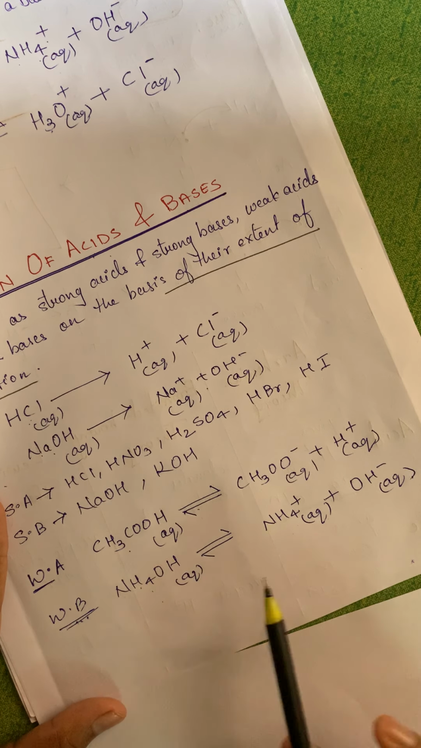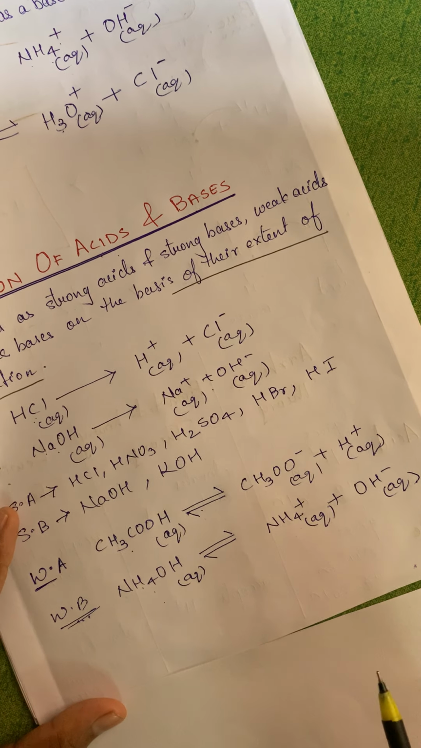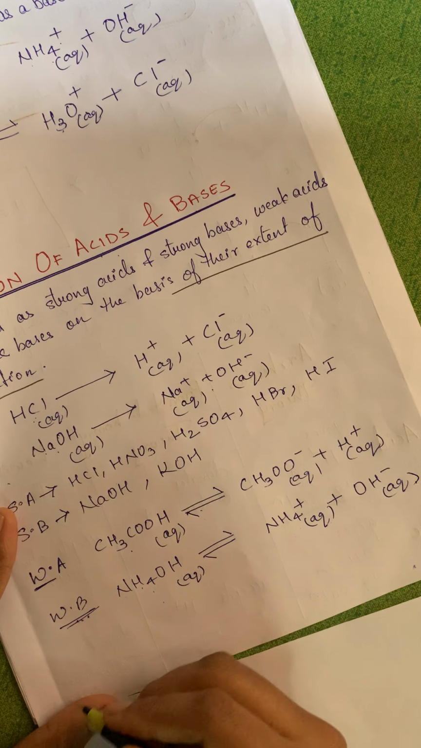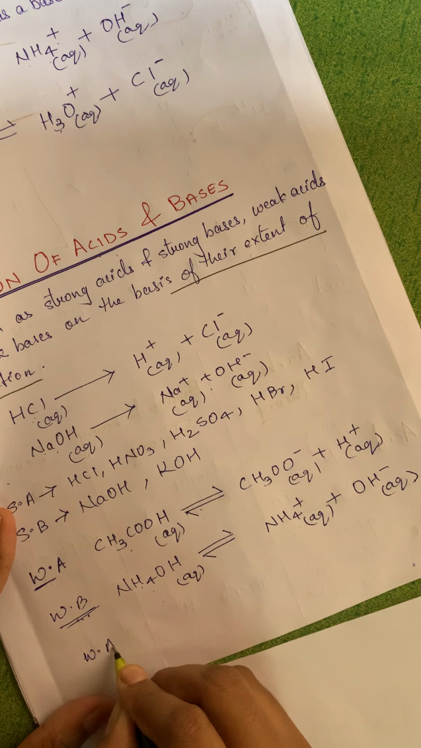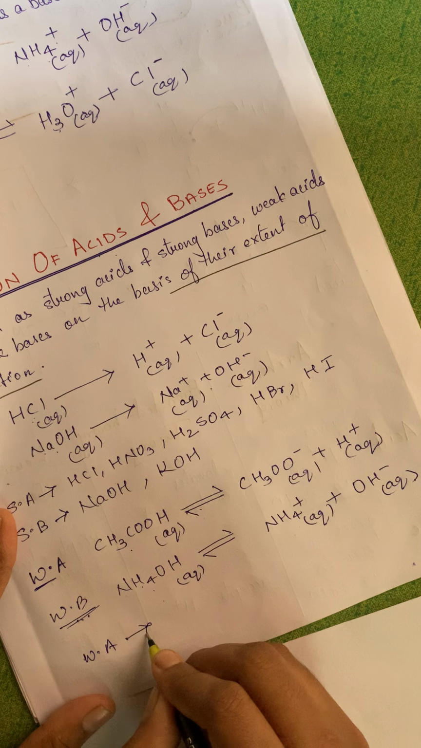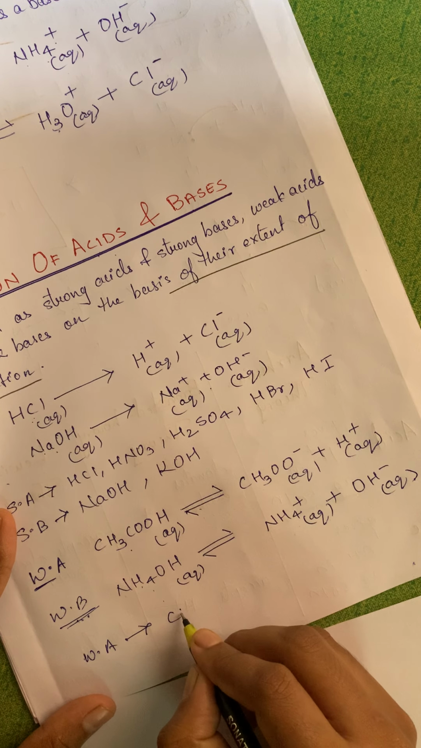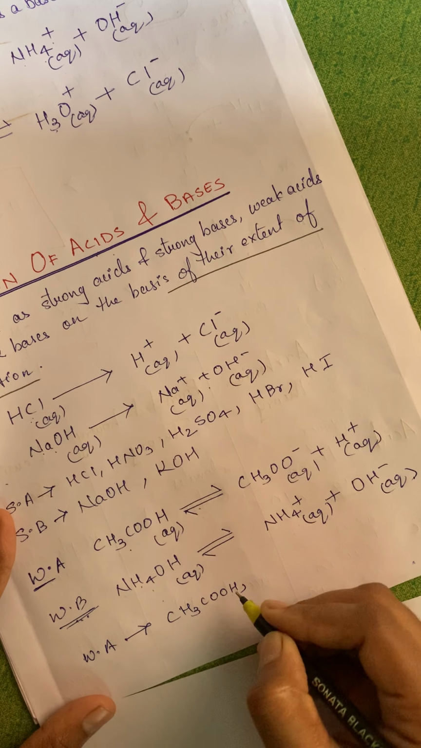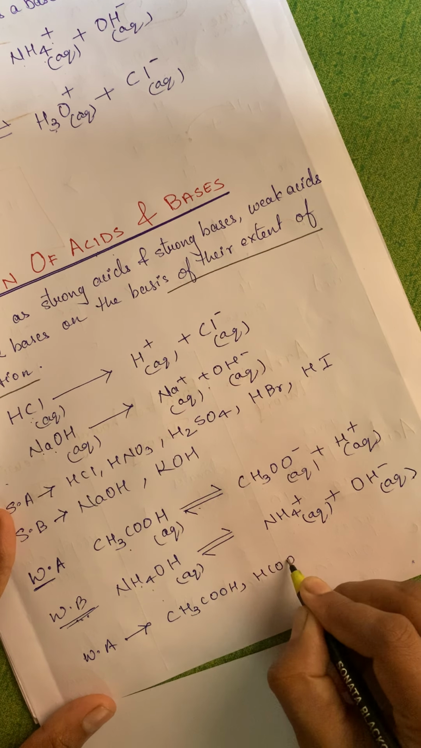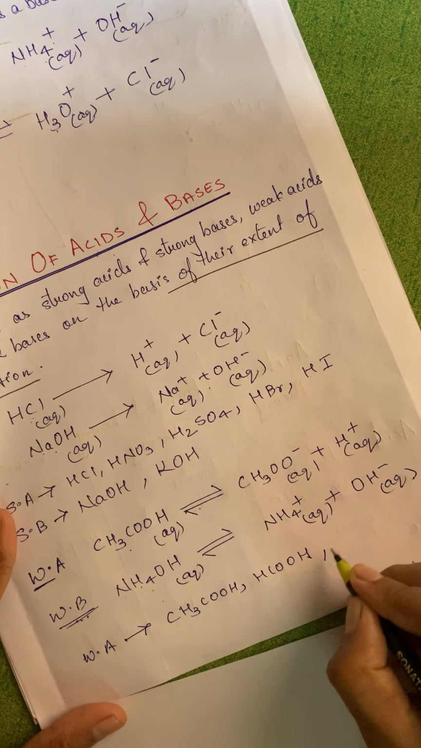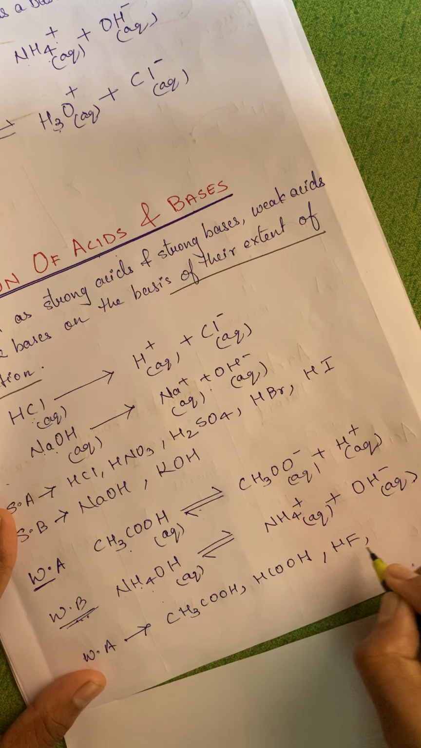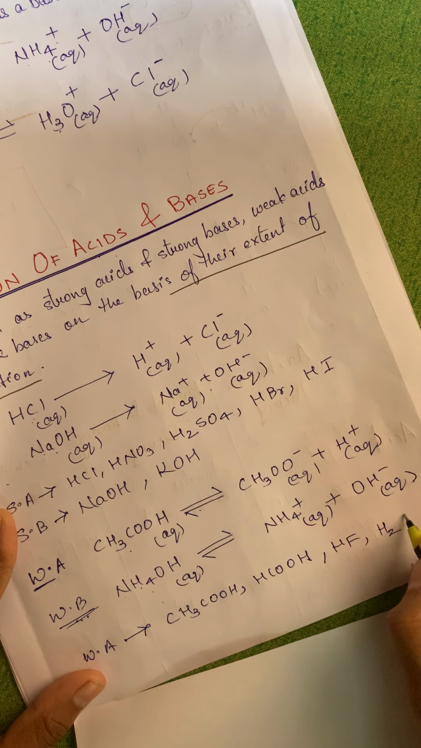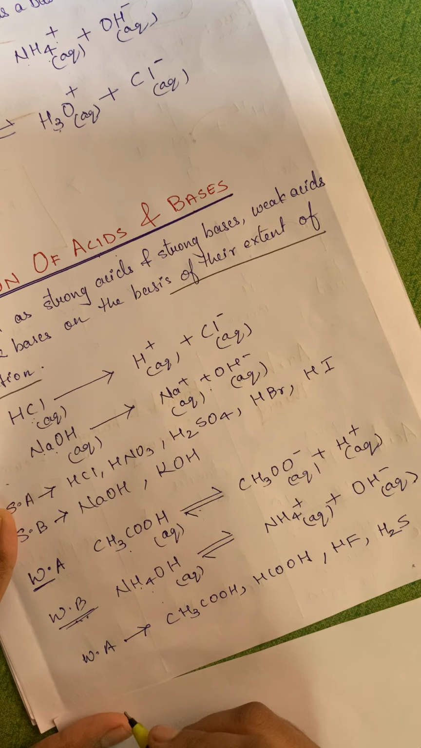So hopefully till here it is understood nicely. We will see some examples of weak acid and weak bases now. Weak acids, some examples are CH3COOH, HCOOH, what is this? Formic acid, HF and H2S, hydrogen fluoride and hydrogen sulfide.